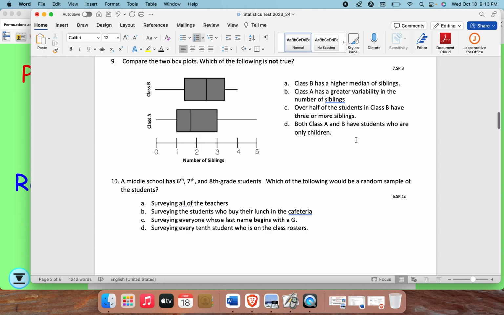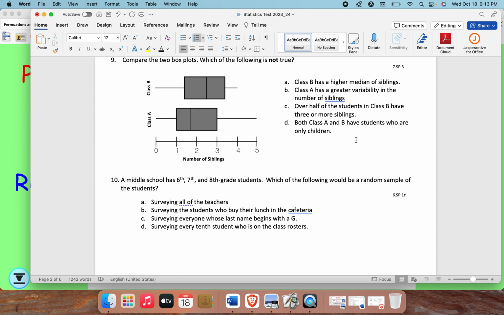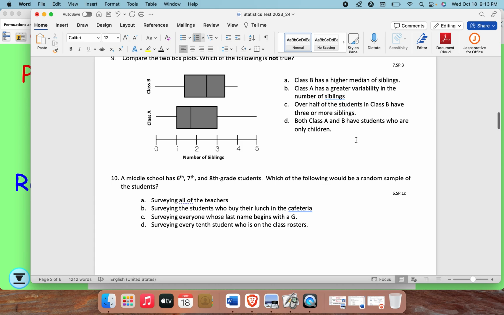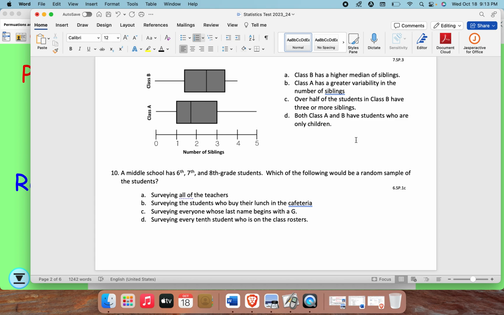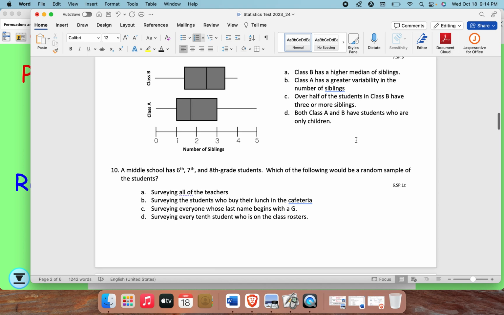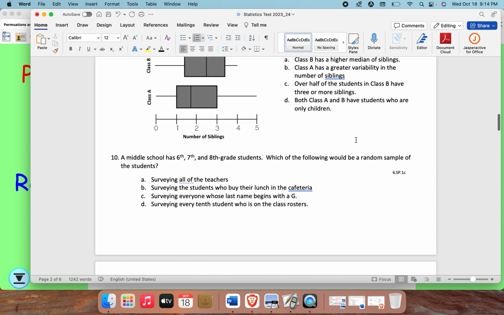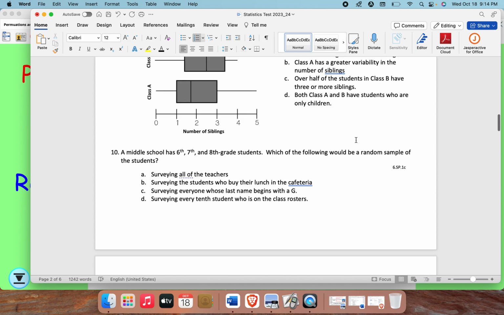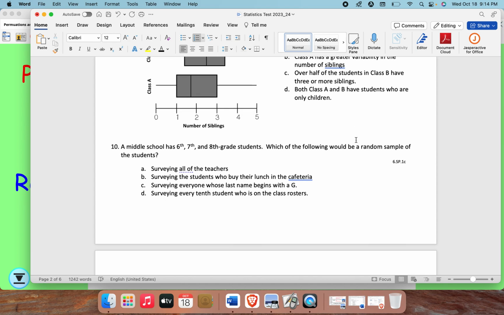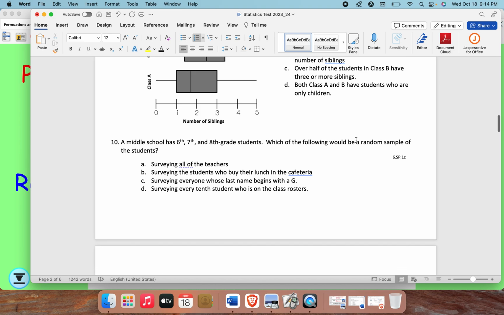10. A middle school has 6th, 7th, and 8th grade students. Which of the following would be a random sample of the students? A. Surveying all the teachers. B. Surveying the students who buy their lunch in the cafeteria. C. Surveying everyone whose last name begins with a G. And D. Surveying every 10th student who is on the class rosters.